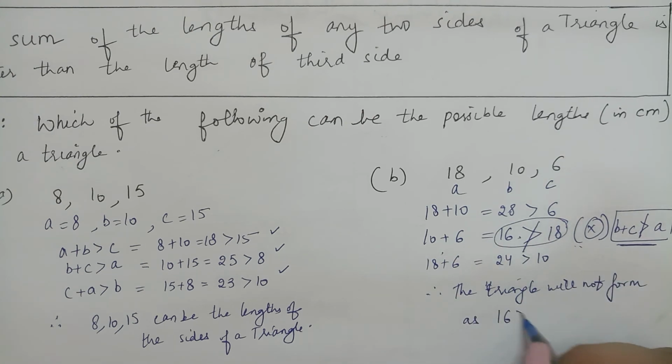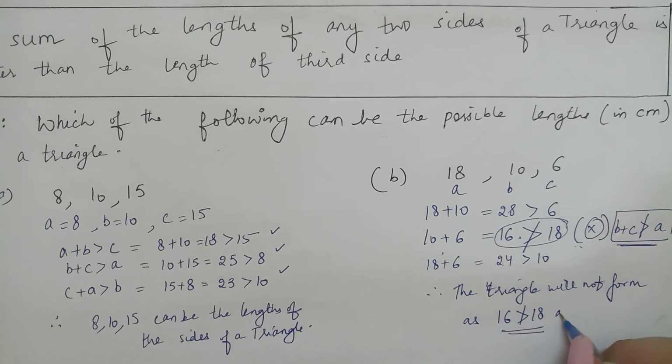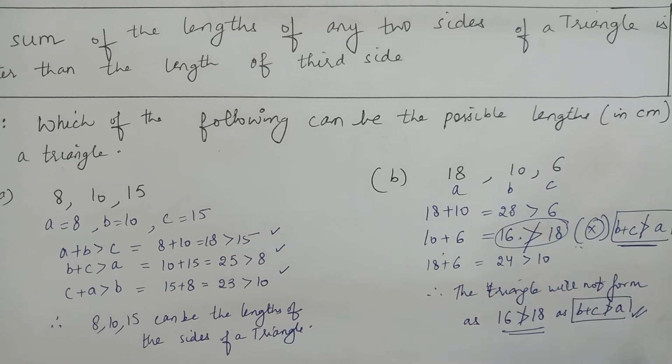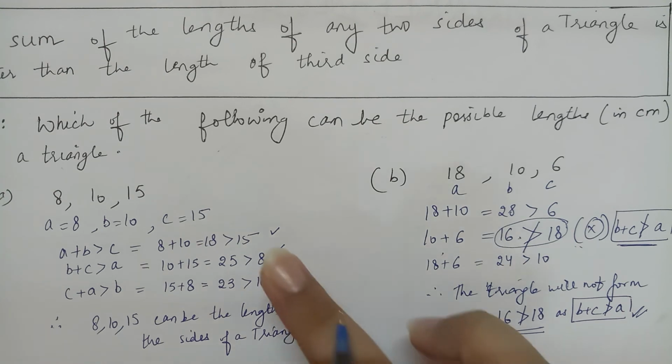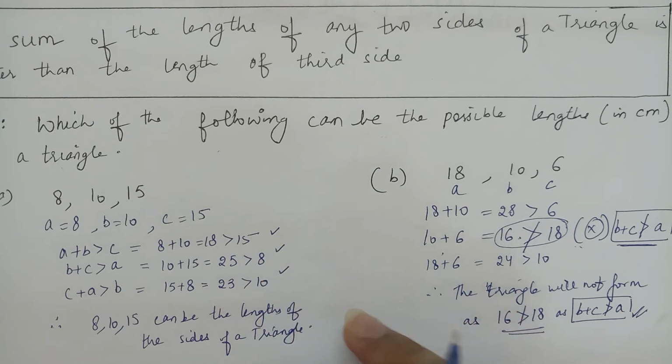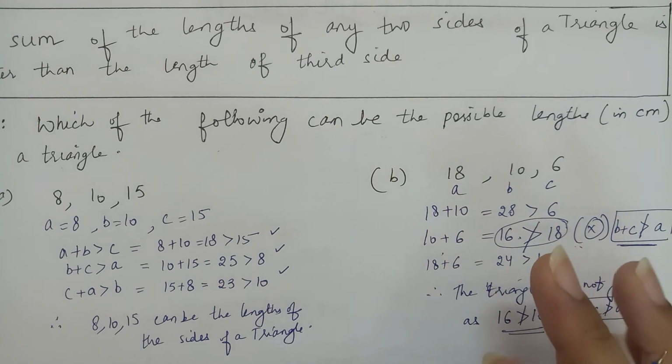As 16 is not greater than 18 here, as B plus C is not greater than A here, therefore, the triangle will not form. These three conditions are very important. If one of the conditions doesn't fulfill here, then the triangle will not form. Simple.